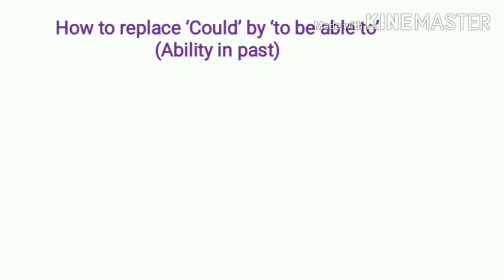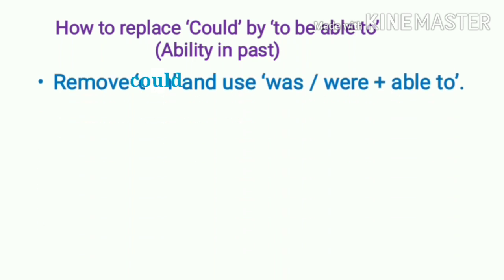The next modal auxiliary is could. Could is the past tense of can. Could that is used to express ability in past. And so here again we can make the use of to be able to. Here what happens? Remove can. Could that is past tense. So we have to make the use of either was or were with able to. Was is used for singular subject, were is used for plural subject.